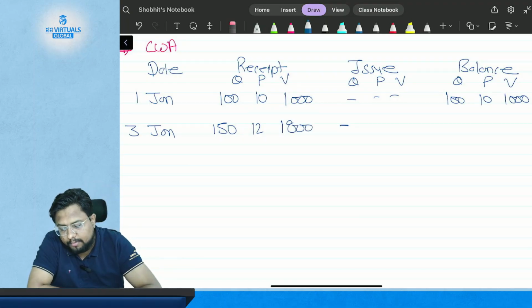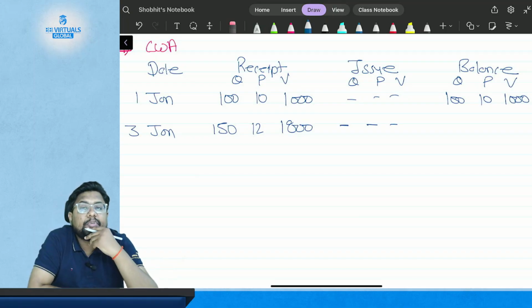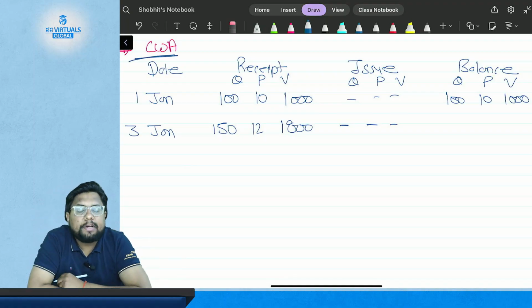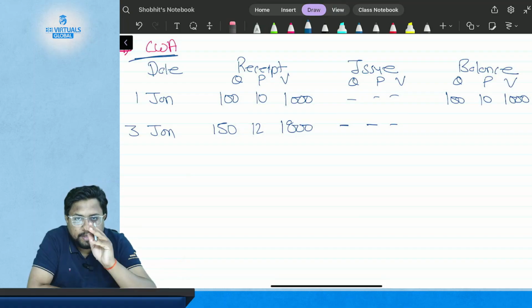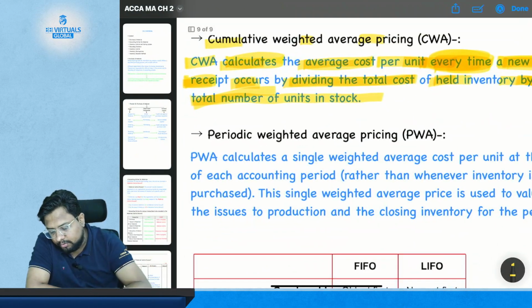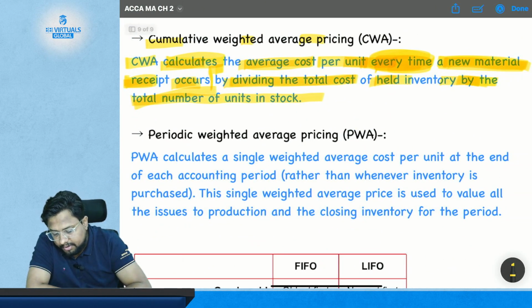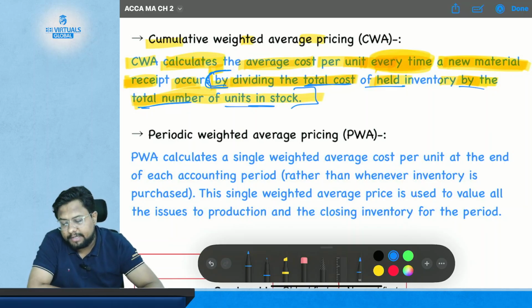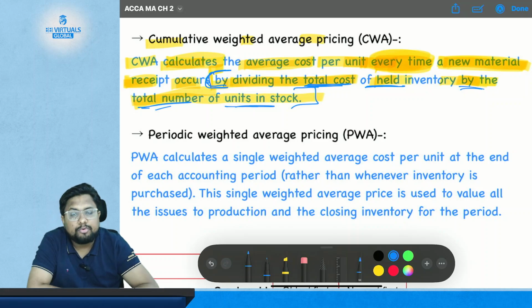Again you have not issued anything, so now we need to calculate the per unit price. This is the cumulated weighted average pricing method, and the formula is very simple, it is given in your notes. It is calculated by dividing the total cost of the held inventory by the total number of units in the stock.